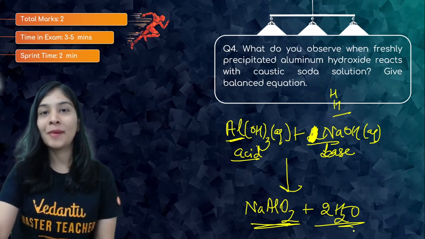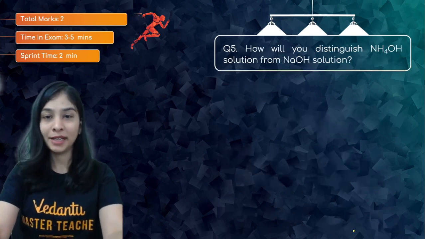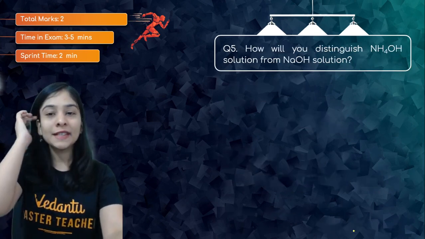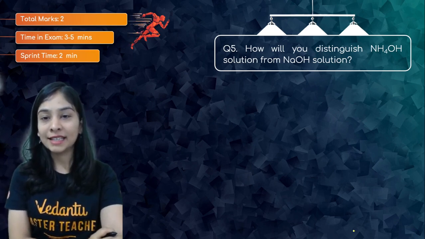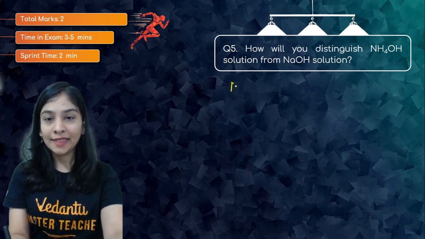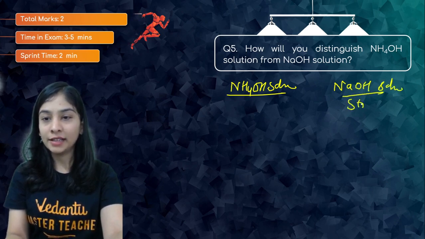You can easily get that by explaining whatever I said, and it's written also, so you can get the answer properly. Now, students, question number 5 is asking, how will you distinguish ammonium hydroxide solution from NaOH solution? That's very easy. This is my weak alkali and my NaOH is a strong alkali, right? Strong alkali and this is a weak alkali.